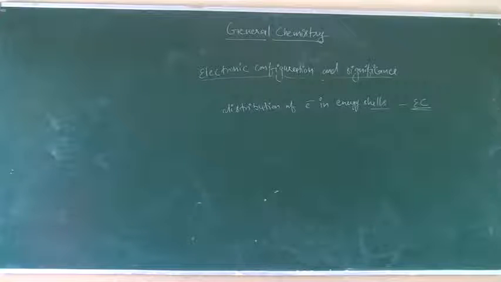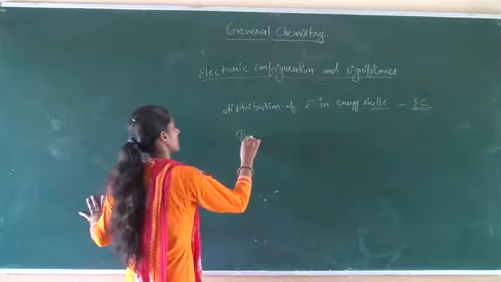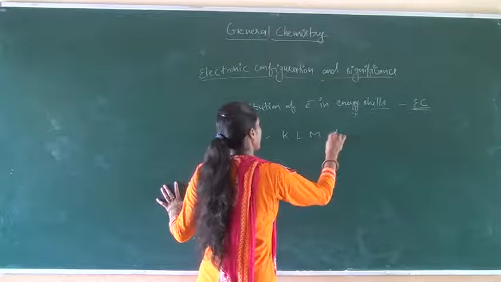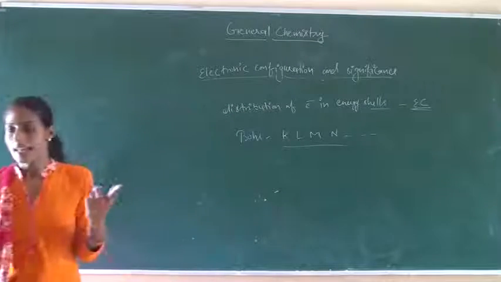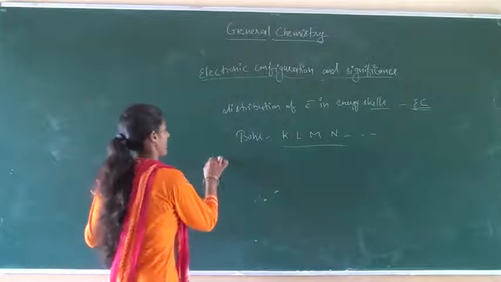Here, different numbers of electrons are present, distributed in the various energy cells or energy levels given by scientist Bohr: K, L, M, N. These are the energy levels or energy cells. The Bohr-Bury scheme describes the distribution of electrons in various cells.